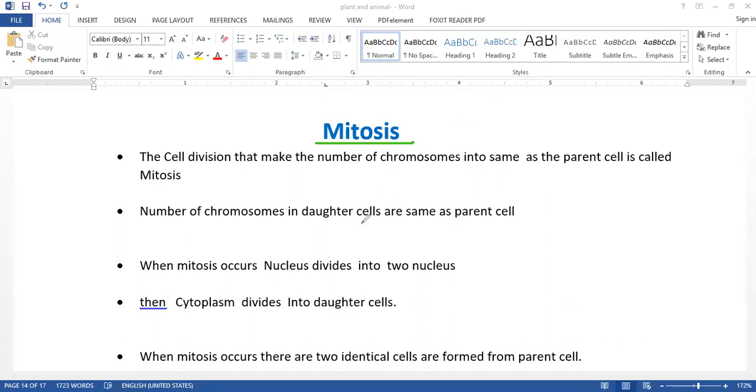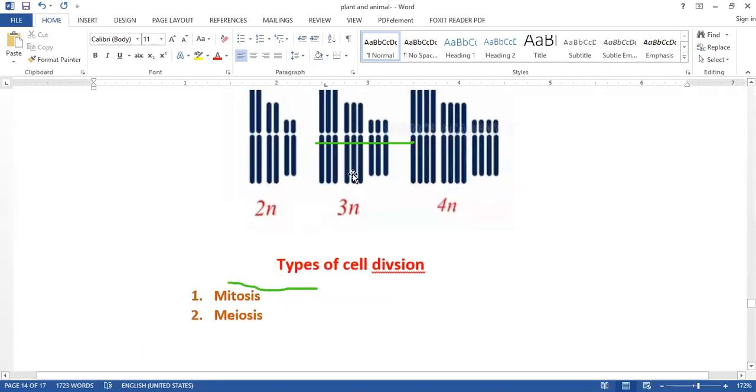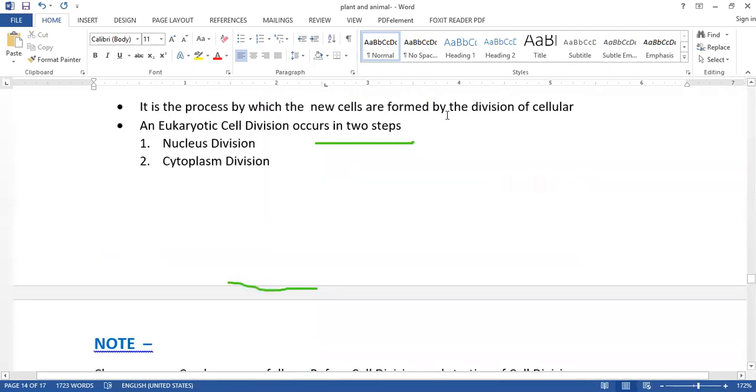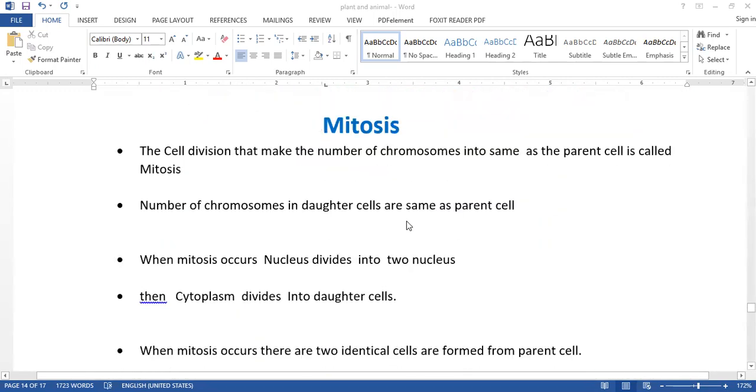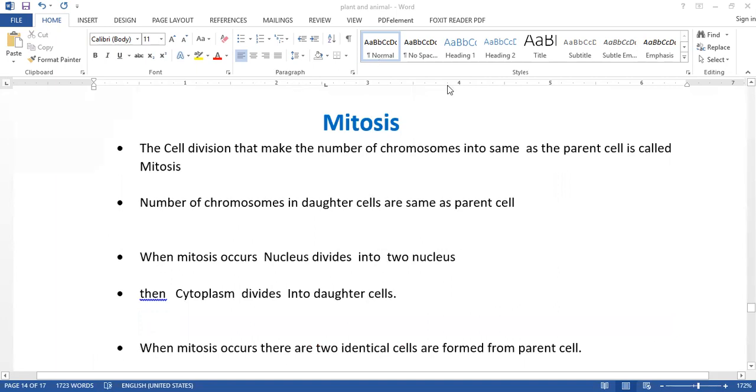Third point: when mitosis occurs, two steps occur. When a cell divides, what are the two steps? Nuclear division and cytoplasm division. As we know, mitosis is one of the cell divisions. When mitosis occurs, the nucleus divides into two nuclei. Very important, it is the nucleus, not the cell.